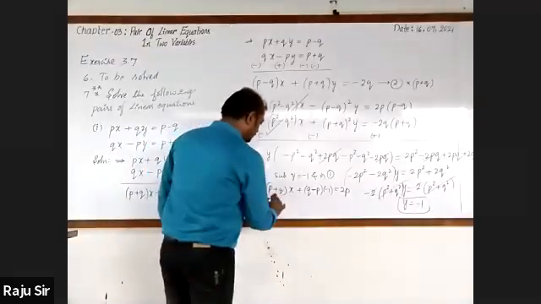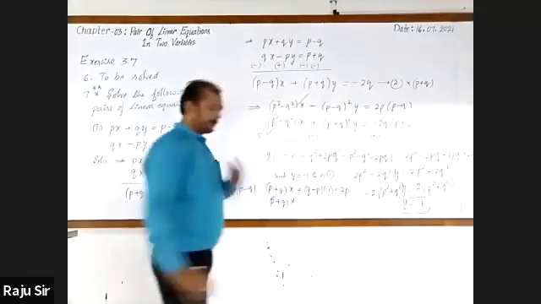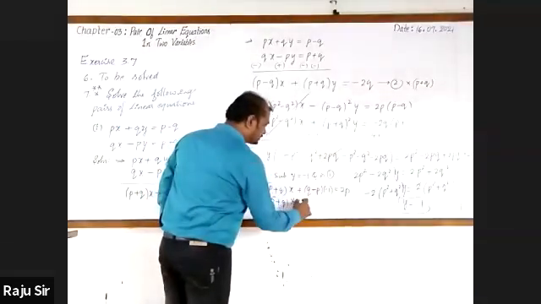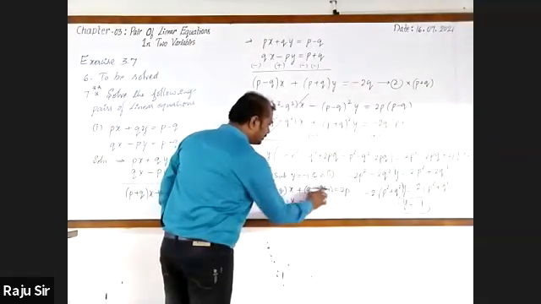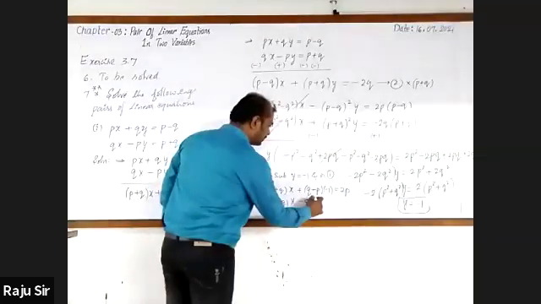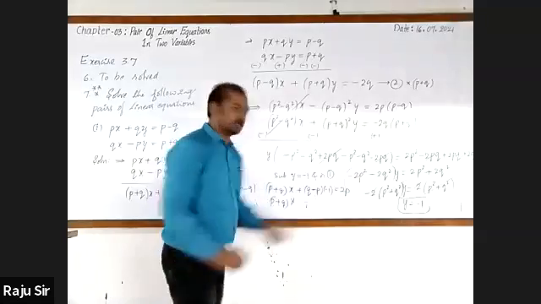Then here I'm writing P plus Q into X as it is. Then this is multiplied by minus into Q, minus into minus, plus. Or else you may do one thing, put that to the right hand side.